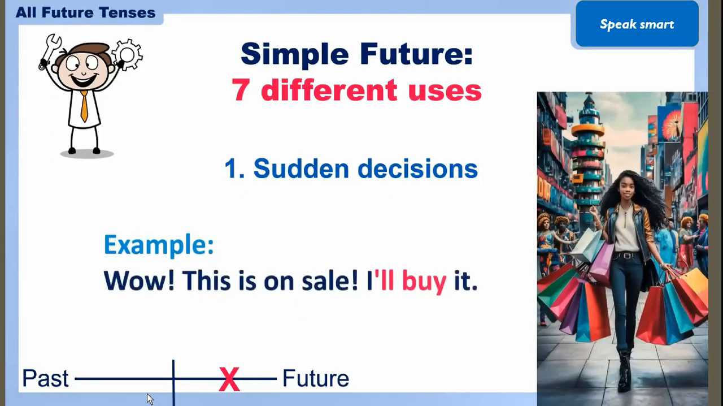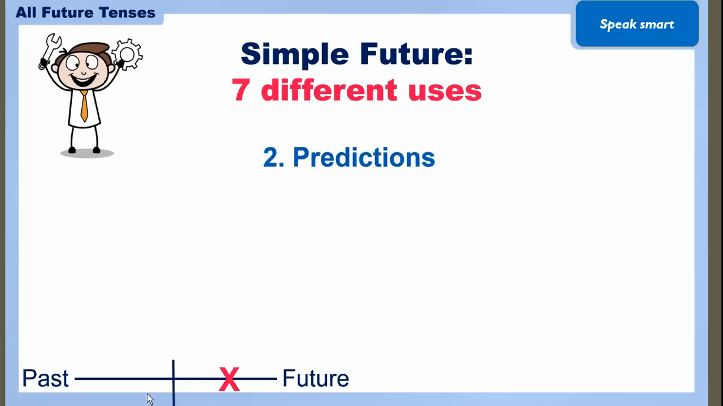Wow, this is on sale. I will buy it. So will is my verb and with that I am using the verb buy, that is the base form of the verb, and here I am saying कि अच्छा ये सेल पे है तो मैं खरीद लूँगी, like I will buy it.